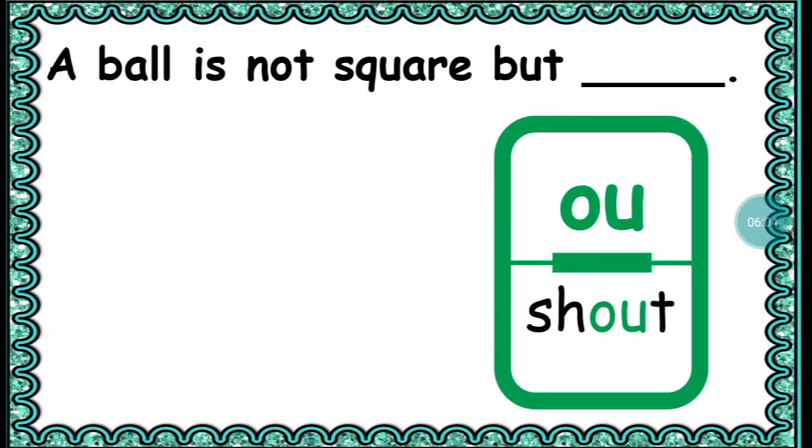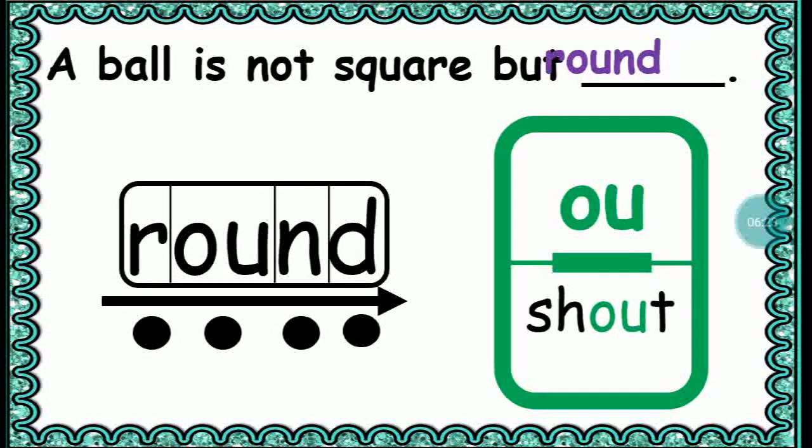A ball is not square, but. Did I hear you say circle? Your answer must have the ow sound. So the answer is not circle. A ball is not square, but round. Round. Round has 4 sounds.